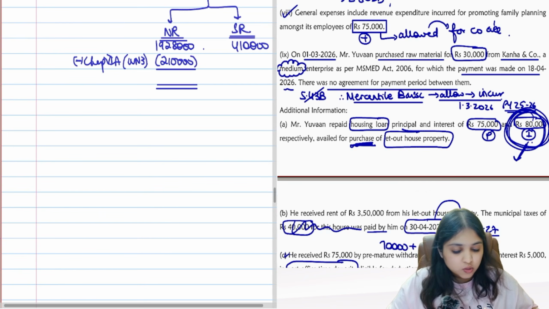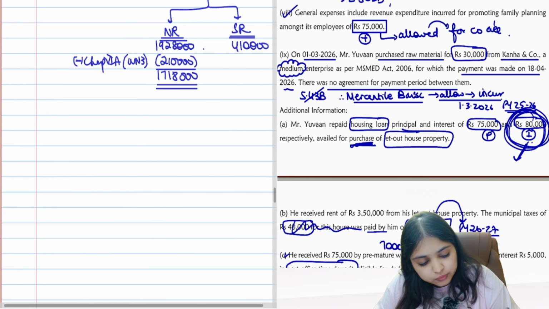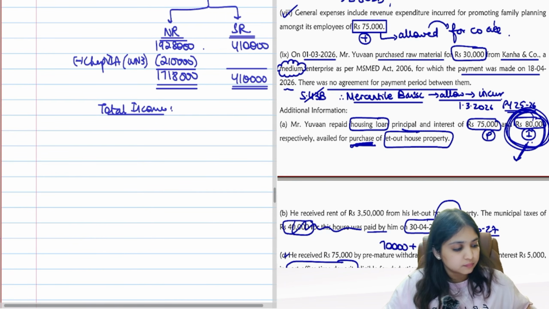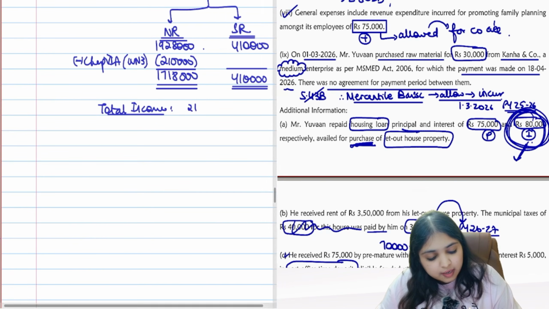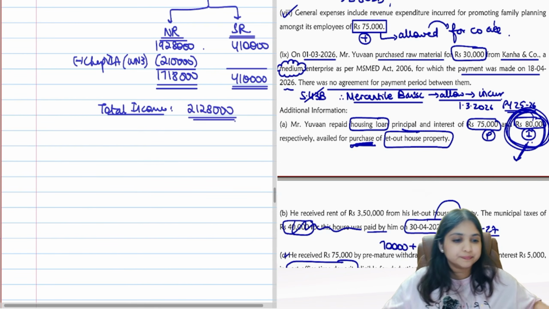So my net normal rate income will be 17,18,000. Special rate income is 4,10,000. So what's the total income of my assessee now? 21,28,000 as per normal regime.